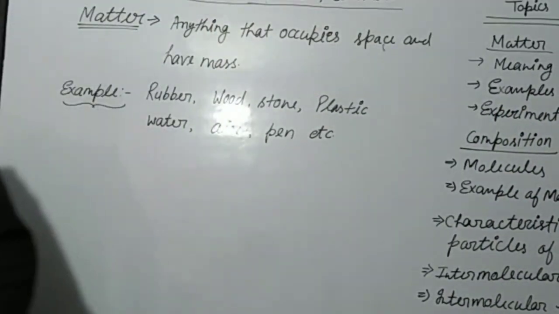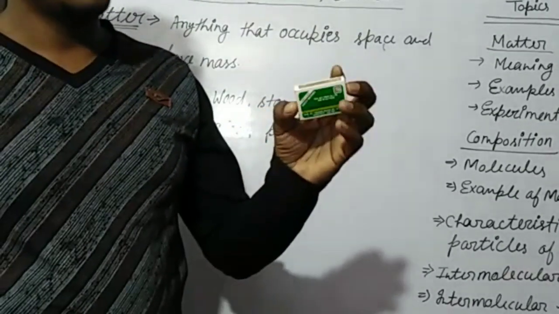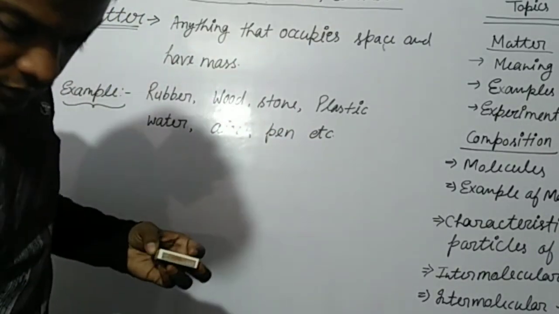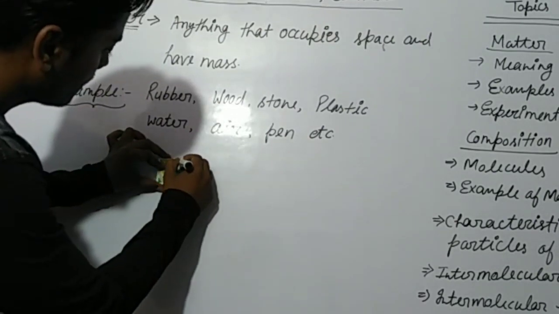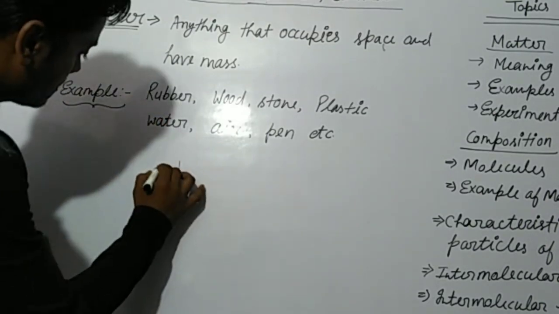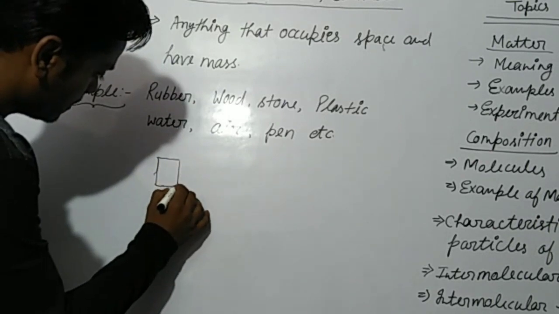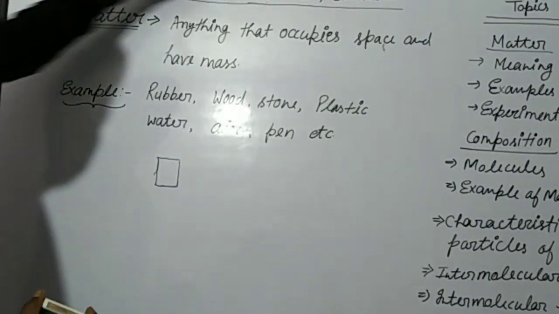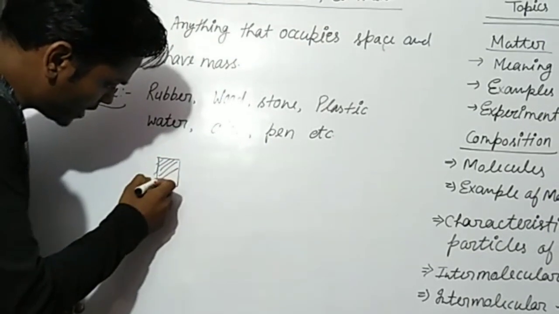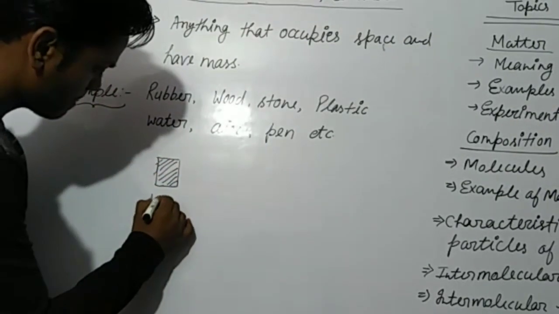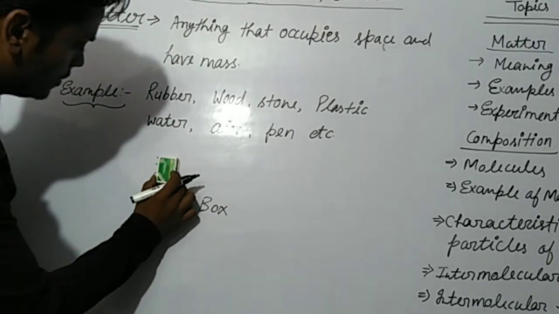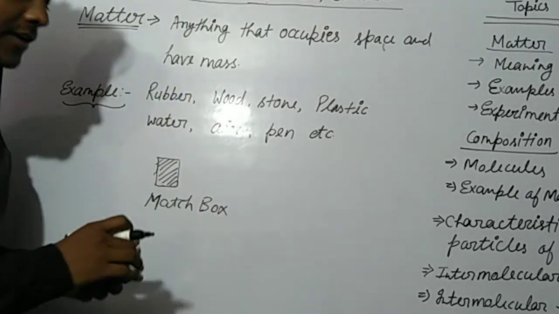See, this is the matchbox. If we take the example of this matchbox, and I mark its edges, then I will see that on the whole board it occupies some space, and it has some mass.